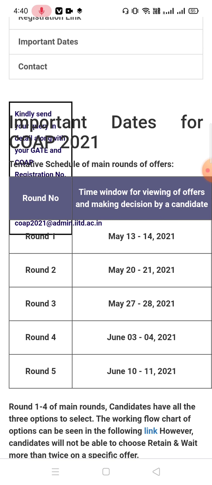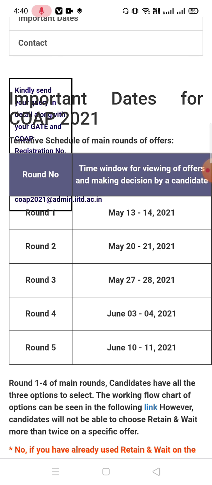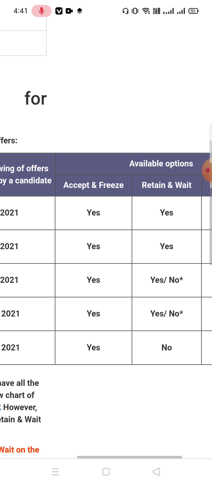Suppose you have registered in 5 IITs. When COAP round 1 comes, you will get offers from the IITs on the COAP site. Suppose you have a very good rank and you are getting offers from 5 IITs. Remember, every IIT will show you the offer in the COAP portal only. After registration on the IIT site, you will not get any offer at the IIT site. You have to visit the COAP site. So suppose you are getting 5 offers. Now these options are available.